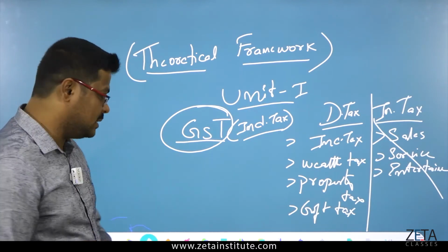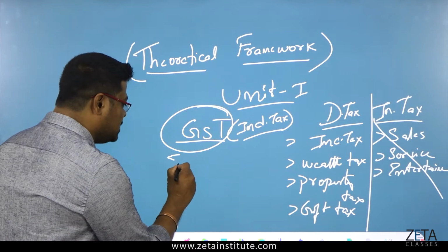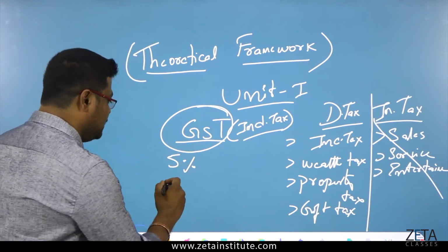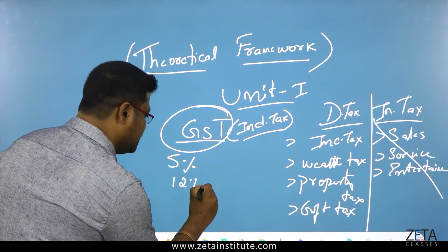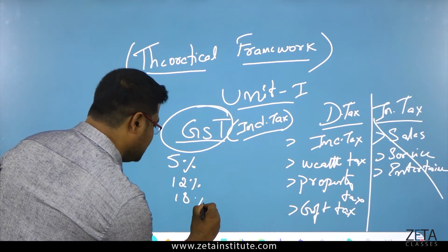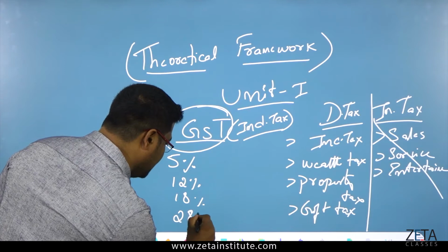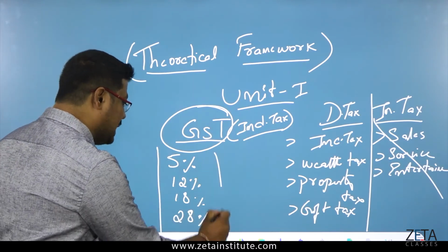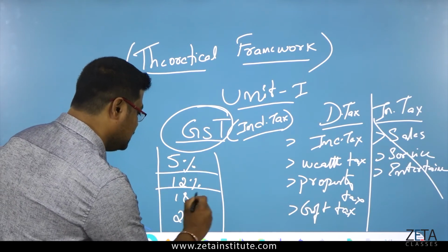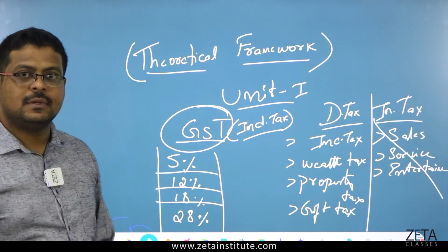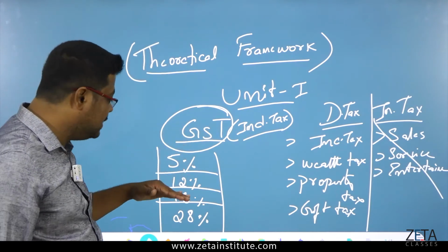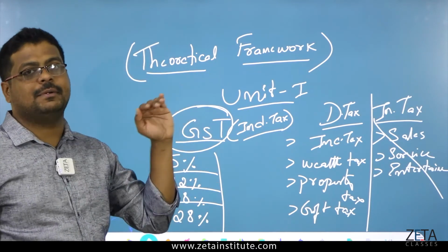Yes. It starts from 5%. Few products have 5%, then 12%, 18%, and a few are 28% also. These are the four slabs which we have. We call them slabs: 5% slab, 12% slab, 18% slab, and 28% slab.